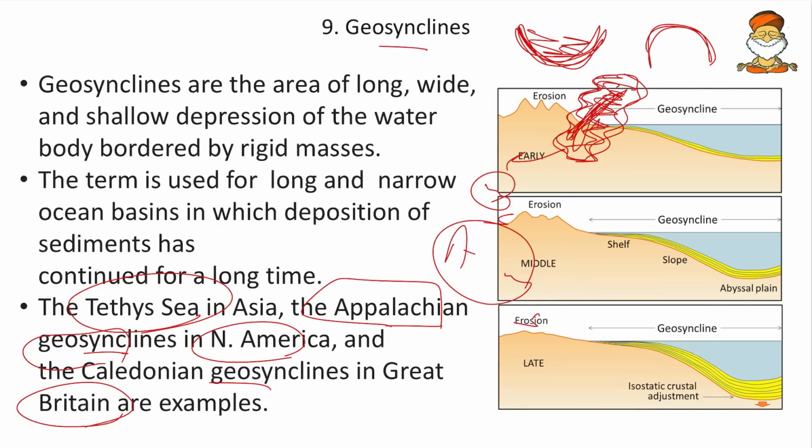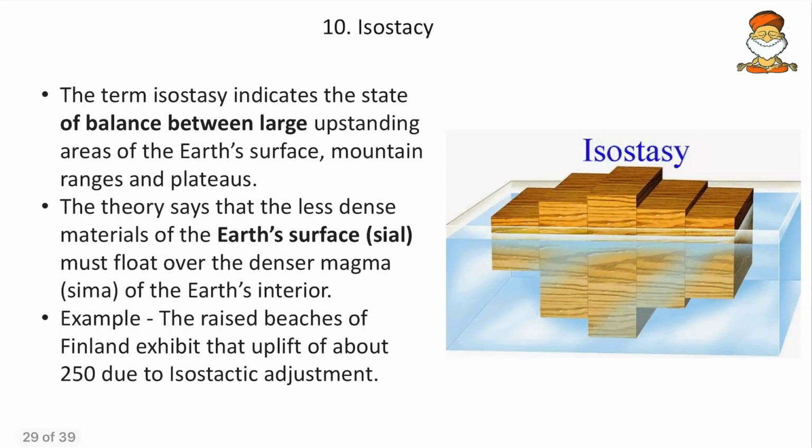So these are the geosynclines, nothing but the synclines formed by the geomorphic processes. Synclines can be formed by other processes also, but the geosynclines are from the geomorphic processes. Then isostasy. Isostasy means it is a balance.